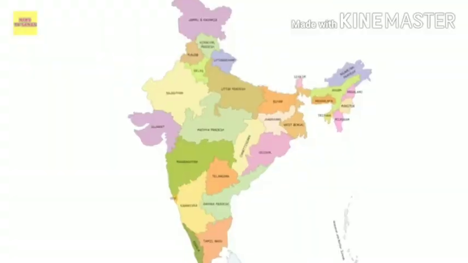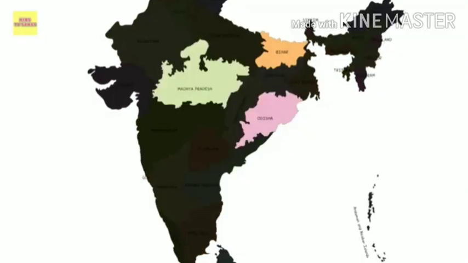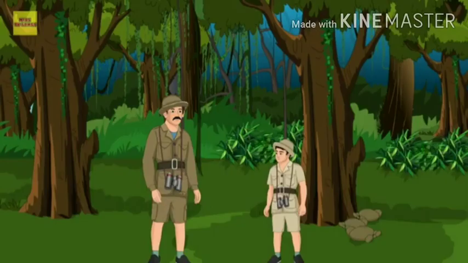Look, there are tigers, elephants and deer here. Deciduous forests are located in Bihar, Odisha, Madhya Pradesh, Uttar Pradesh, Andhra Pradesh, Telangana and Tamil Nadu. I believe that these forests lie in the areas that receive scanty rainfall.